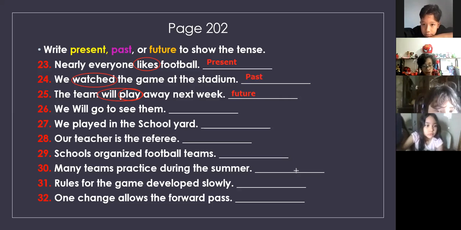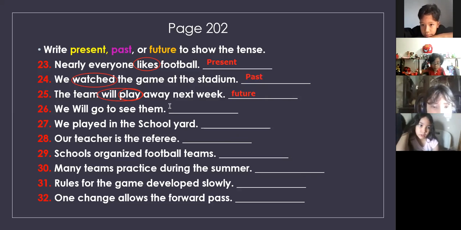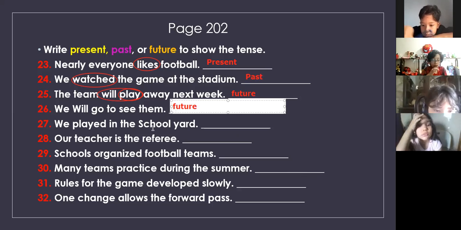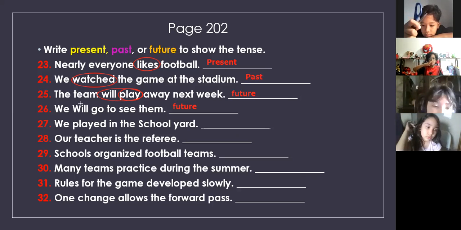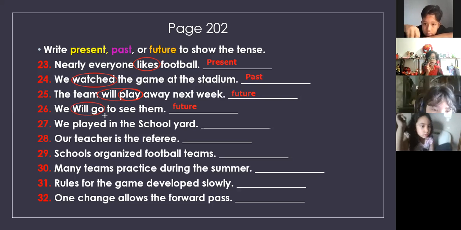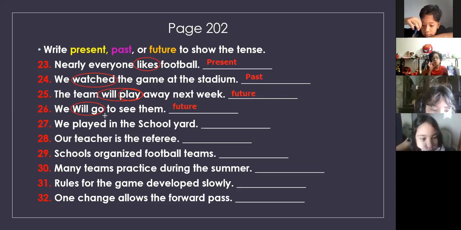We will go to see them. What is the verb here, Andrea? Future. It's on future. How do you know it's on future? Because it says, we will go to see them. That's right. Excellent. Will go. That is the future. Go and the auxiliary will.